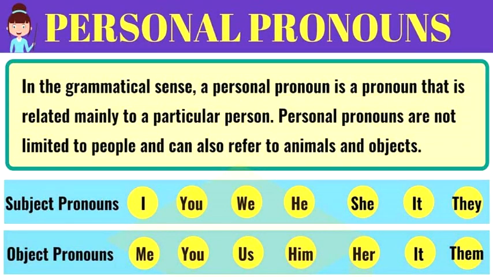Personal pronouns are basically those pronouns that we use in place of any noun for a person or animal or an object.